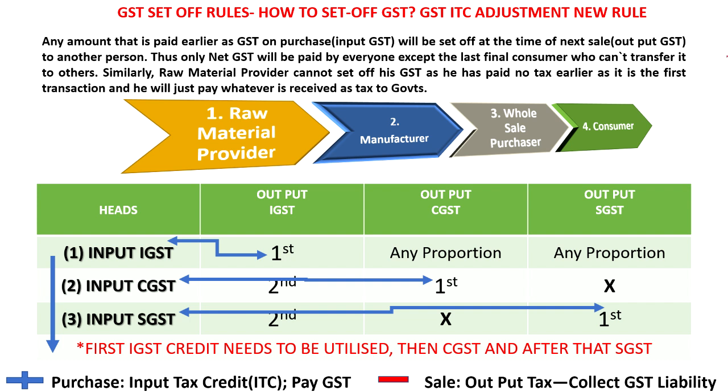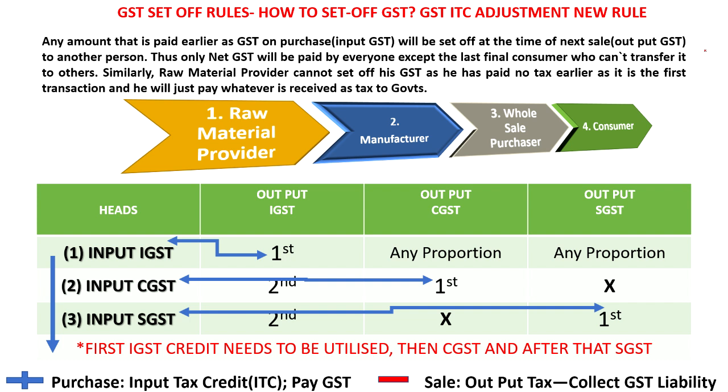See here, the raw material provider, the manufacturer, the wholesale purchaser, and the consumer. There are 4 components, 4 persons will be there. What will the raw material provider do? He will only pay the GST that has been collected from the manufacturer. And what will the manufacturer do? He has already paid something to the raw material provider as GST, and he will collect something from the wholesale purchaser. The manufacturer will collect some GST from the wholesale purchaser, and he will pay to the government. But the entire amount he has collected from the wholesale purchaser as tax will not be paid by the manufacturer to the government.